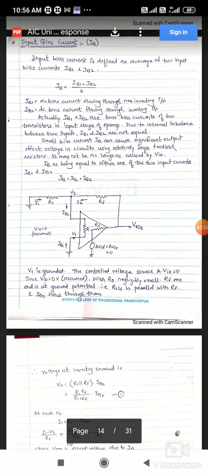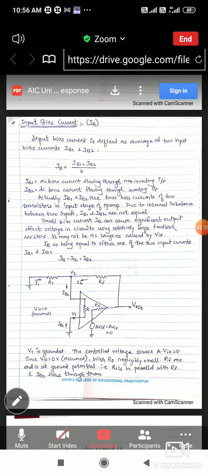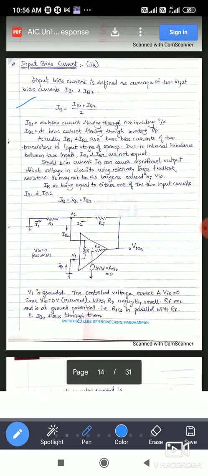Okay. So in today's lecture, we started from the input bias current. We saw the definition. After that, we saw the different notations we use in the diagram to understand the input bias current, and for that purpose we selected this circuit diagram. With the help of the equivalent circuit diagram, we understood the effect of input bias current, so that we can understand which parameters are responsible for causing the output voltage due to the input bias current IB.